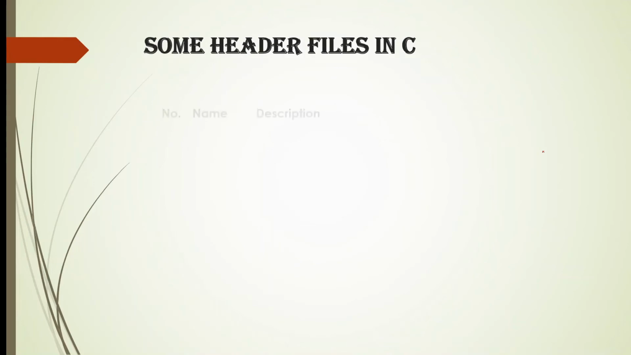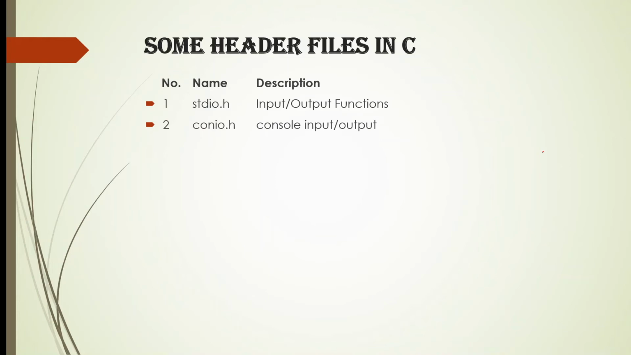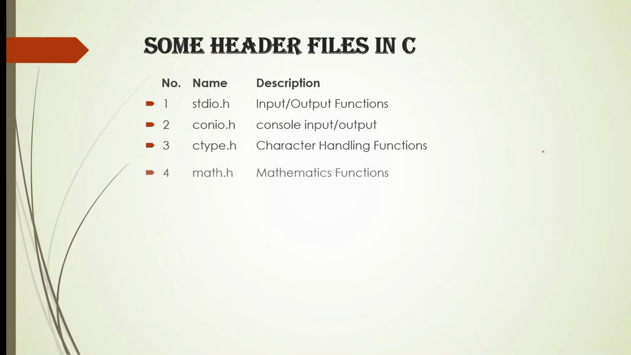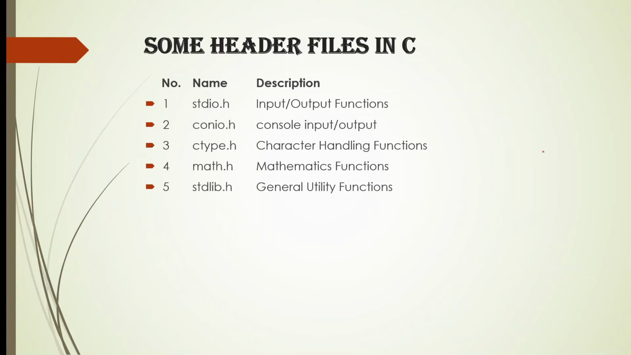Some header files in C. First is stdio.h, for input output functions. Second is conio.h, for console input output. Third is ctype.h, character handling functions. Fourth is math.h, mathematical functions. Fifth is stdlib.h, general utility functions. And sixth is string.h, string functions.